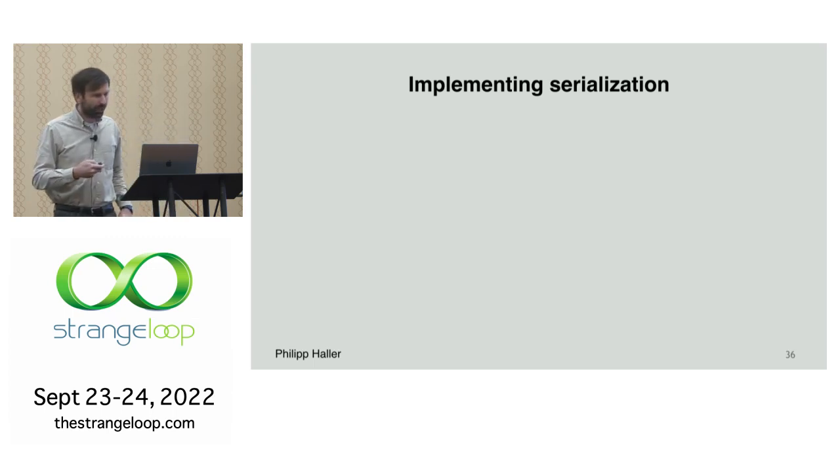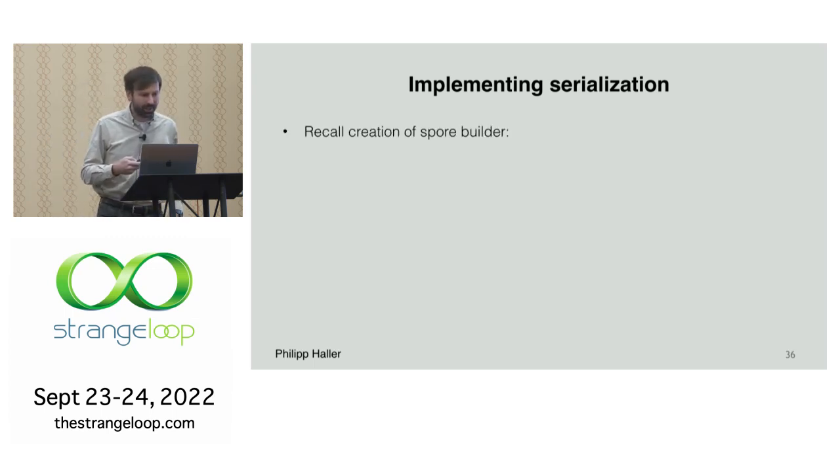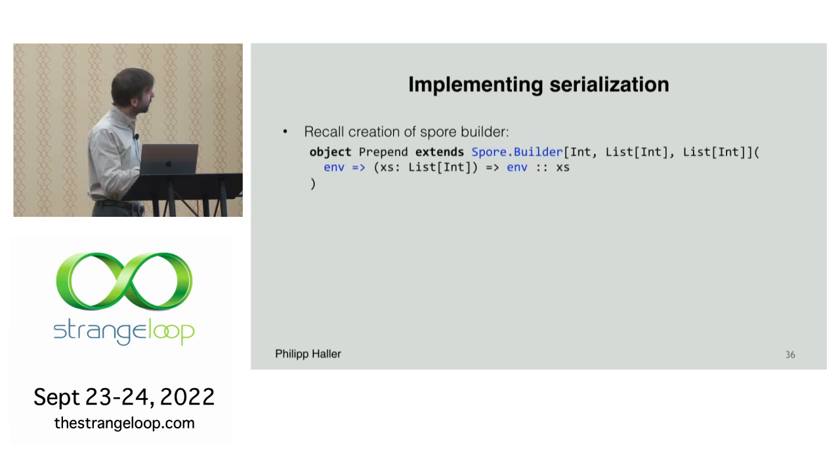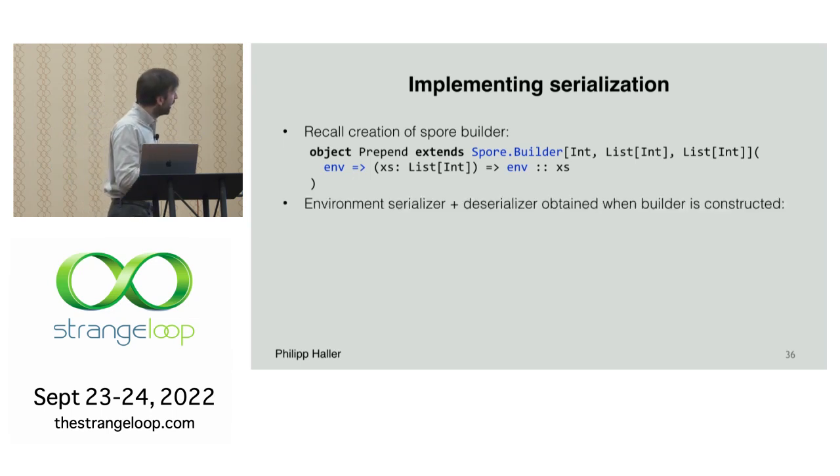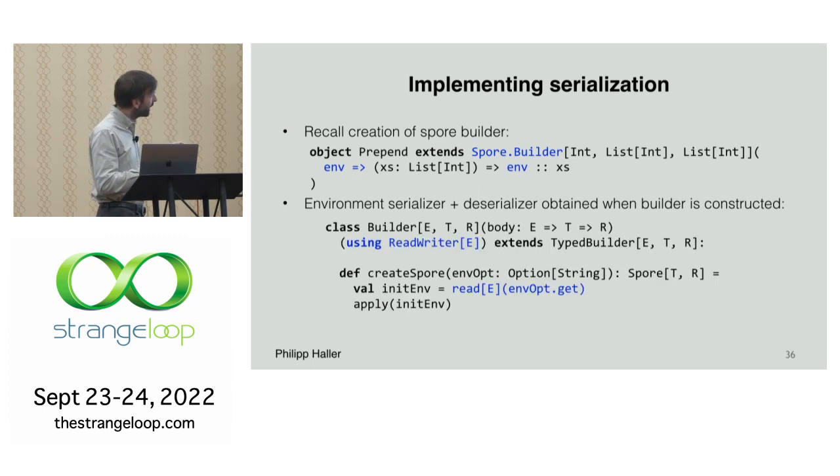So just a few words about how we implement serialization. Like I mentioned, we have the spore builder that we use to find the implementation of the spore. And what's really cool is actually how we look up the serializer and deserializer. And we do that when the builder is constructed.